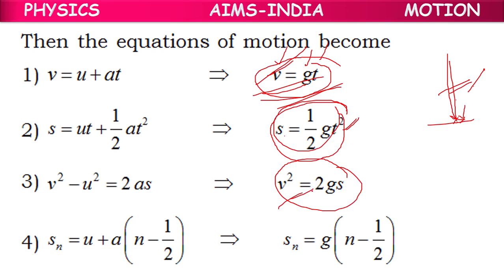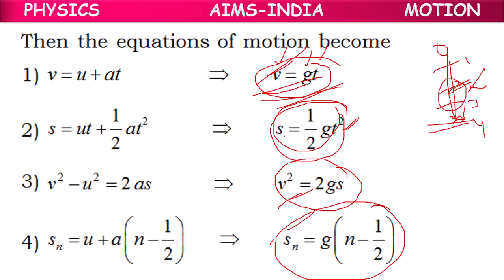This is Sn, meaning here 0 to 1 second, 2 seconds, 3 seconds, 4 seconds, like that, from 2 to 3. In that 1 second, what is the distance? The distance in one particular second, if you want to find, we can make use of this equation. Okay.